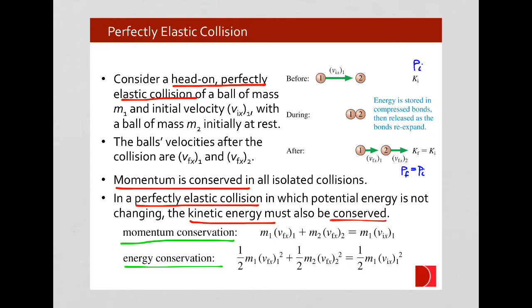This is an approximate case, this is an ideal case, but many situations allow us to approximate them as perfectly elastic. For example, billiard balls colliding. There's very little deformation or vibration, and so we can treat many real-life situations as being approximately perfectly elastic collisions. We'll see in a moment what some of the consequences are of this dual momentum and kinetic energy conservation.